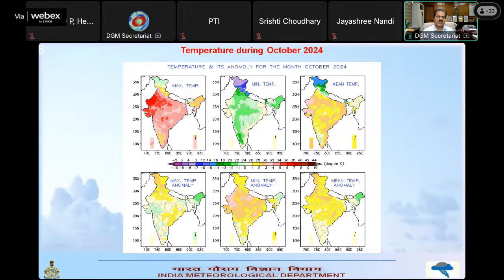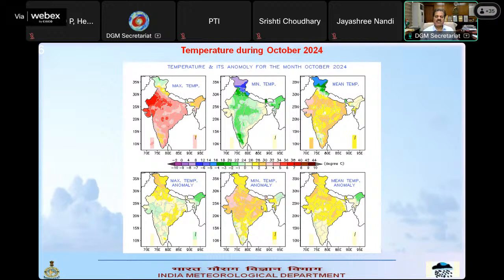Similarly, the eastern part of the country, that is East Central India, was above normal. Some parts had below normal temperature, for the maximum temperature, for some parts of northeastern states and some parts of western India. So I will say that these two regions, that is northwest India and east central India and adjoining North Peninsula, were quite warmer in terms of the maximum temperature.